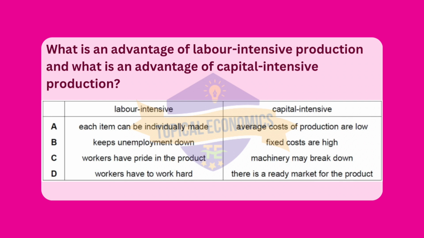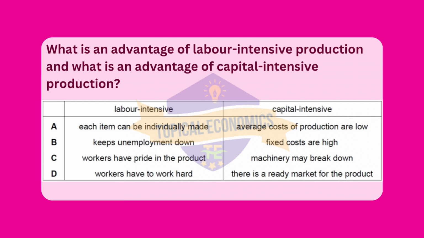One key advantage of labor-intensive production is that each item can be individually made. This is often true in industries where customization or craftsmanship is required. For example, in certain artisanal or specialized manufacturing sectors, workers can make each product to a unique specification, providing flexibility in production. This is a clear advantage over highly automated production systems, where mass production and standardization are the focus. Additionally, workers have pride in the product because they are directly involved in its creation, contributing to the quality and individuality of the final output.